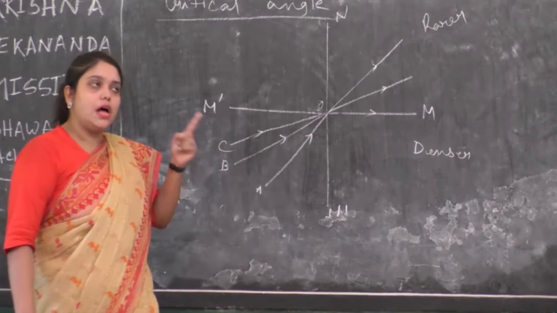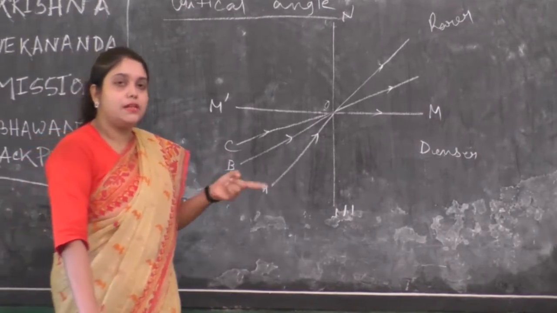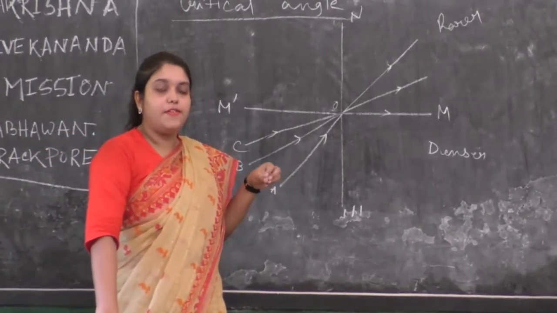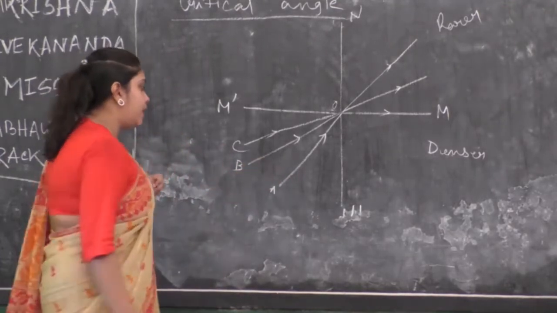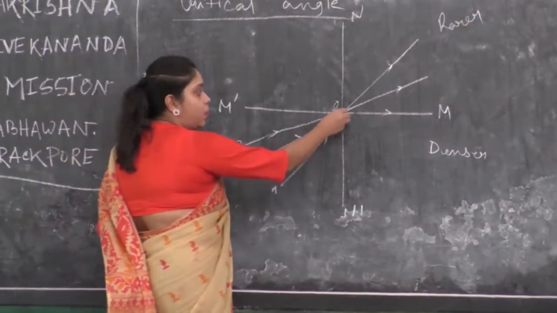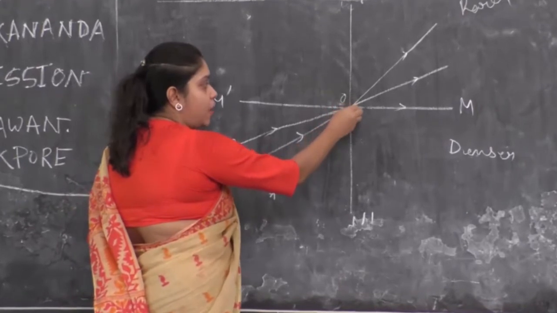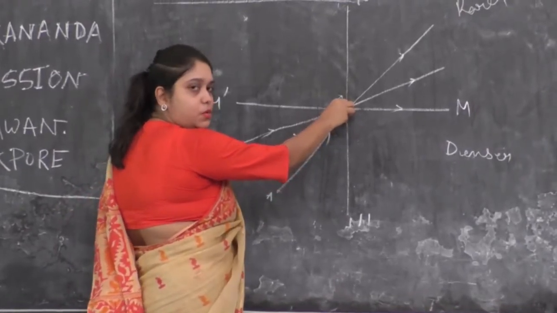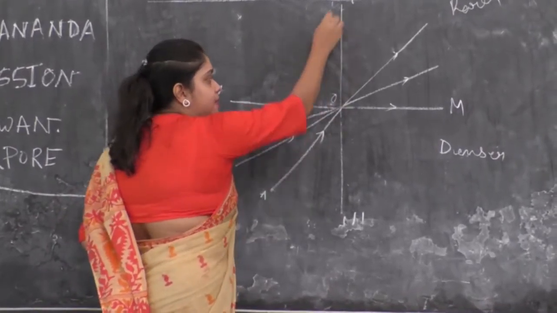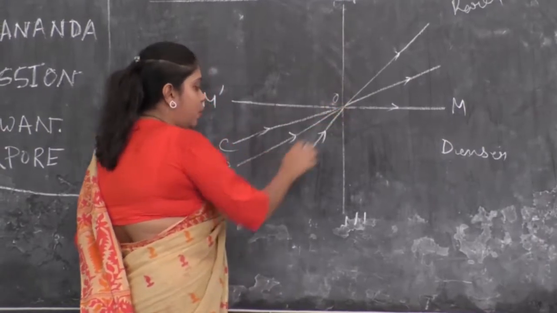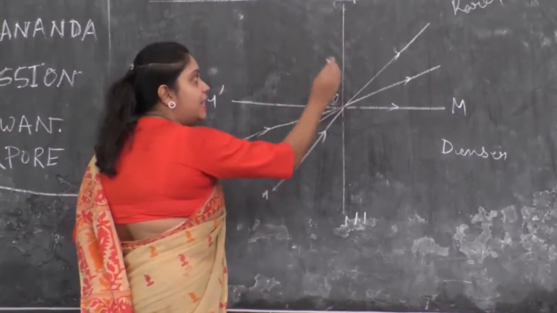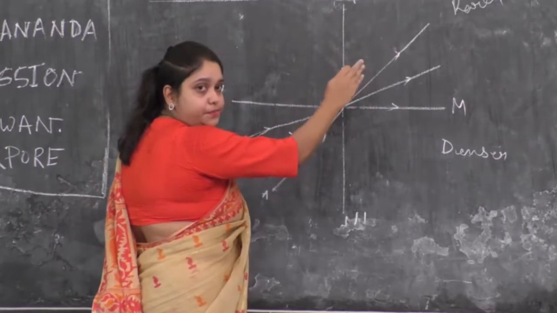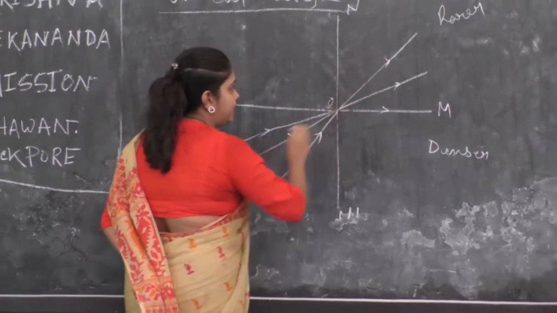The more the angle of incidence will be, the more will be the angle of refraction. Now here, this light ray AO is falling obliquely on this point of incidence O. This is the normal. ON is the normal. What will happen then? It will refract.